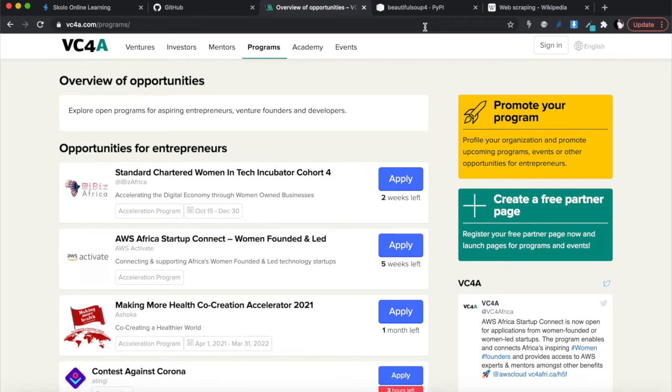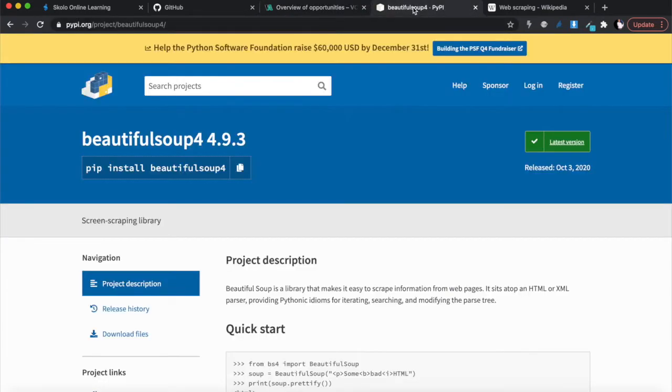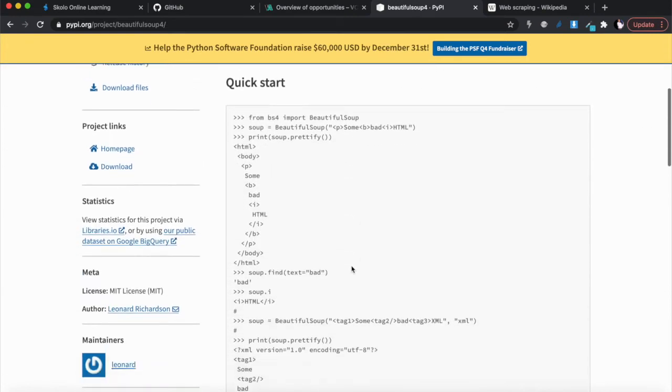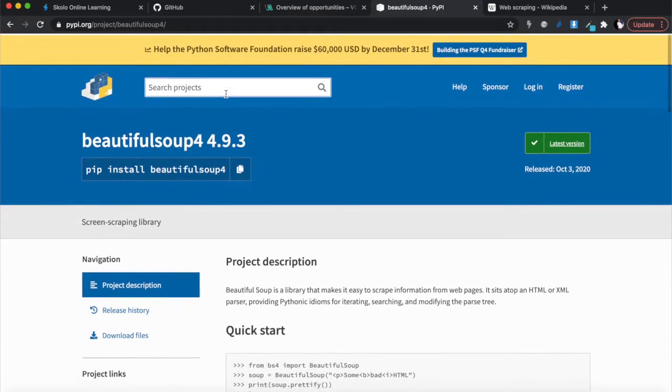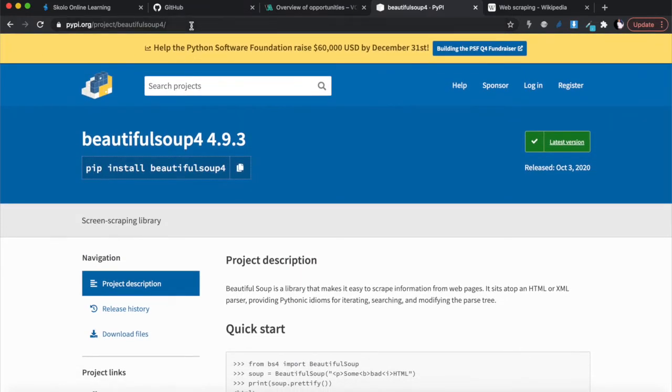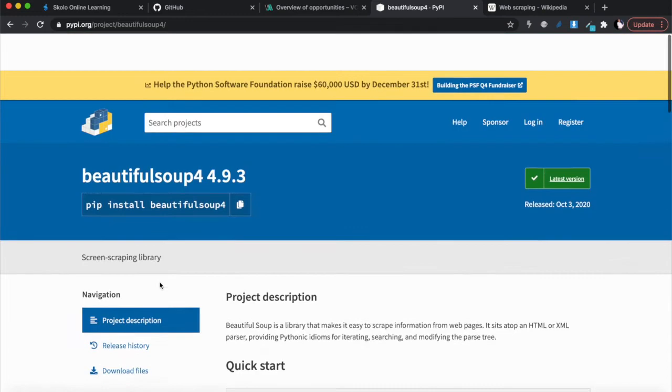But I'm teaching you how to do it as a developer. BeautifulSoup is one of the ones I've used a lot, but definitely not the only one. There are other packages you can use to do the scraping. I will also link BeautifulSoup in the description below, so you can read their documentation.